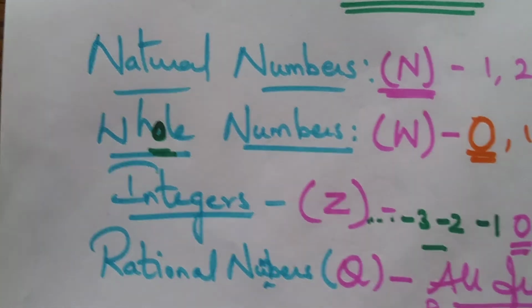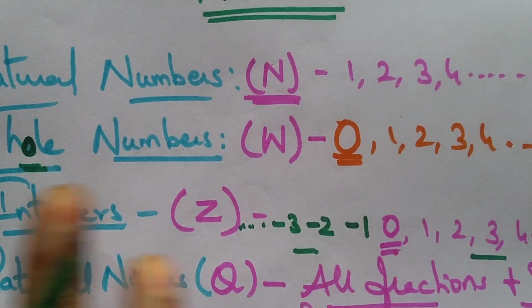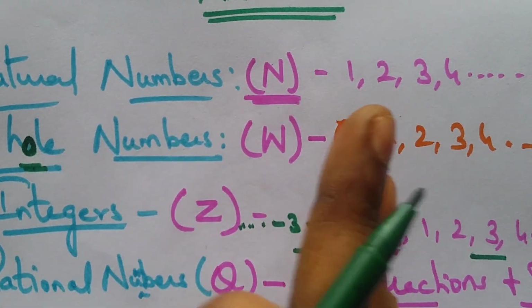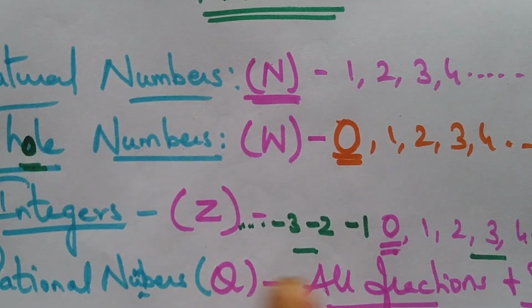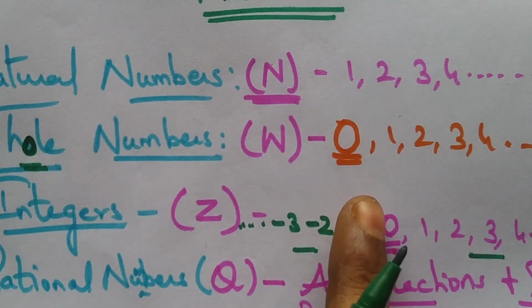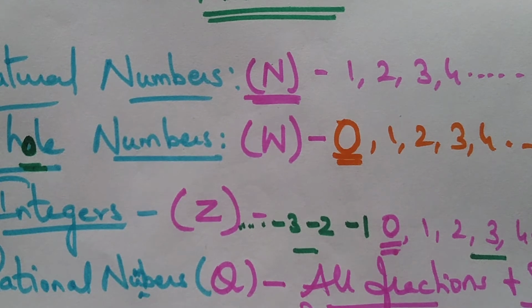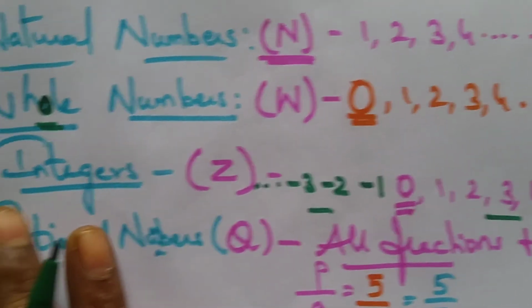So 0, from 0, all the numbers are considered whole numbers. So 0 is a whole number. It is not a natural number. And next is the integer.